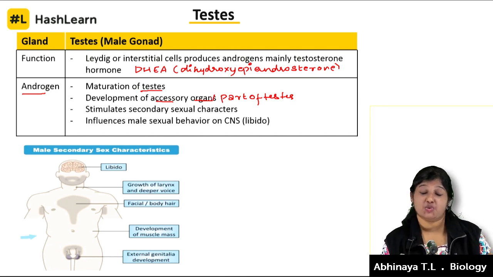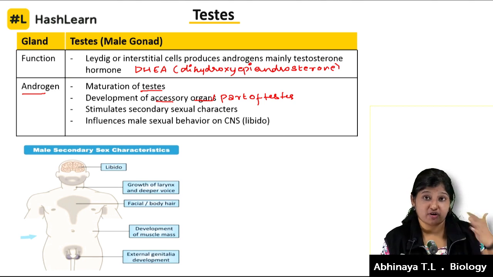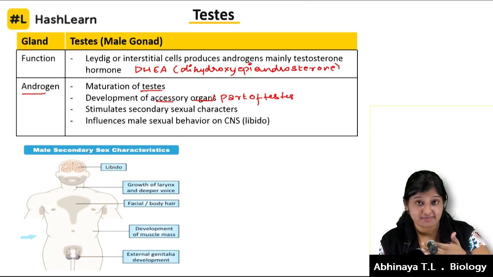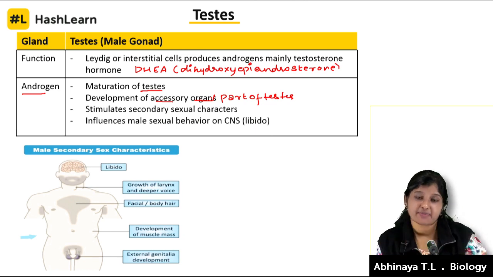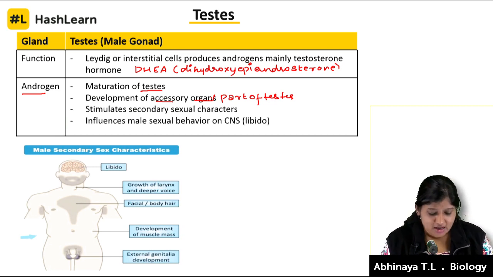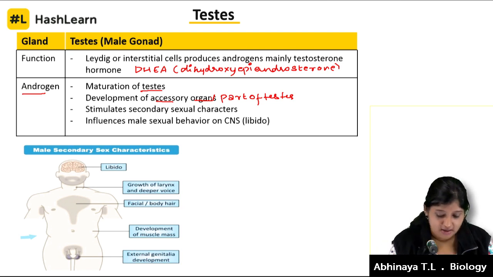It stimulates secondary sexual characters in a male. That means a sign or a takeoff to see that the male has entered puberty. What are all the changes you see in a male when these hormones are in action? There is growth of the larynx, the pitch of the voice box will be lower.